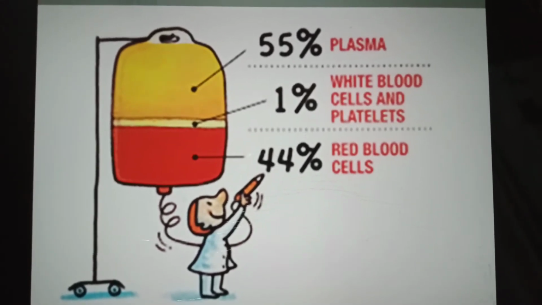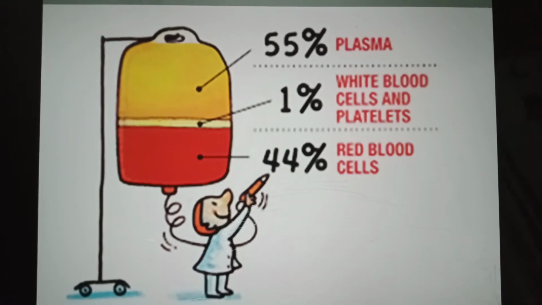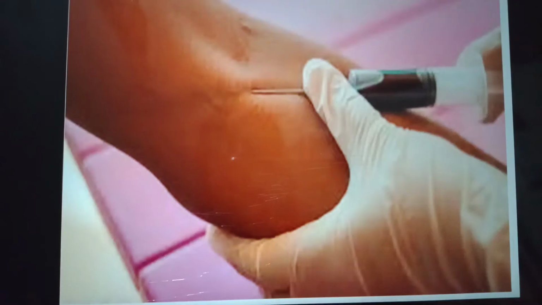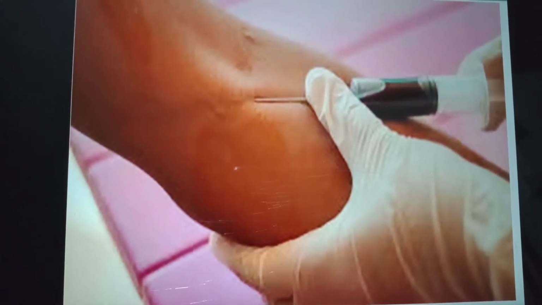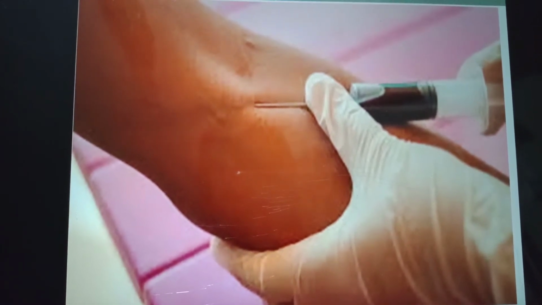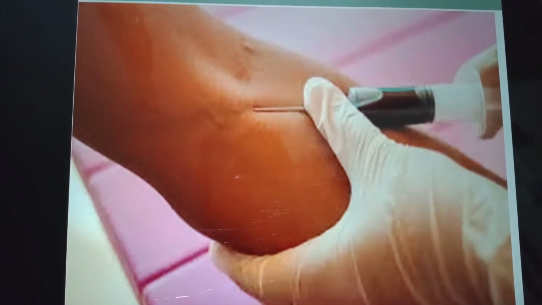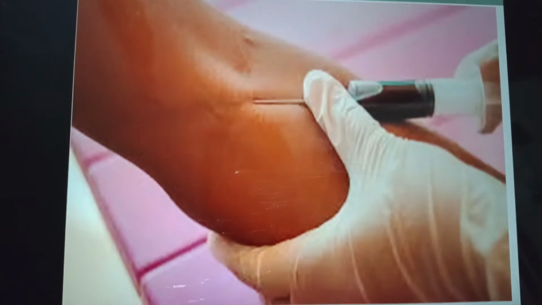Out of 45%, 44% are red blood cells and 1% are white blood cells and platelets. Blood is taken from an artery and an anticoagulant chemical that inhibits blood clotting is mixed in it. After about 5 minutes, plasma separates from blood cells, which settle down.